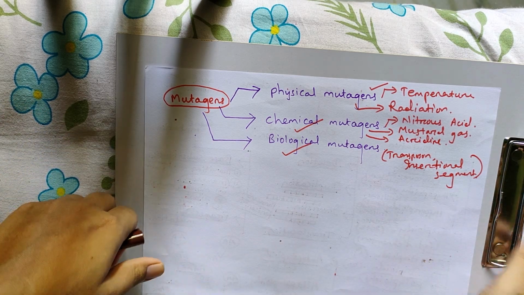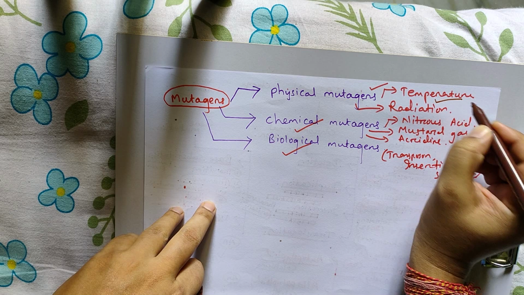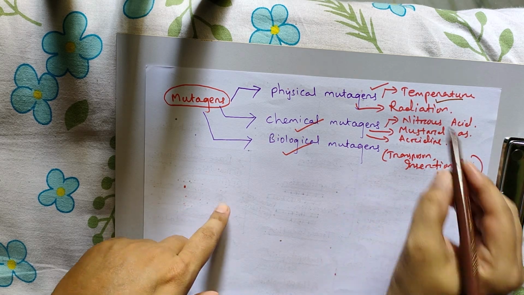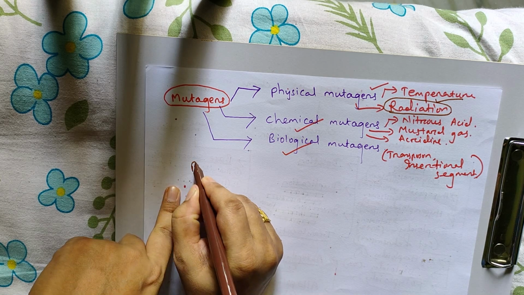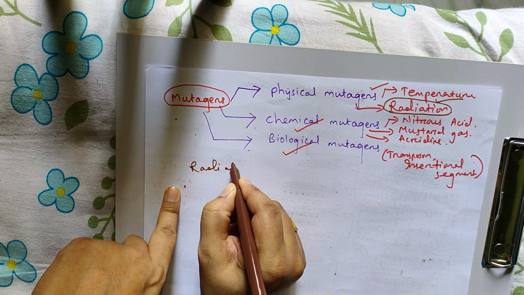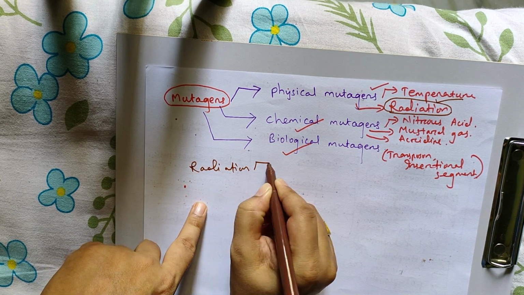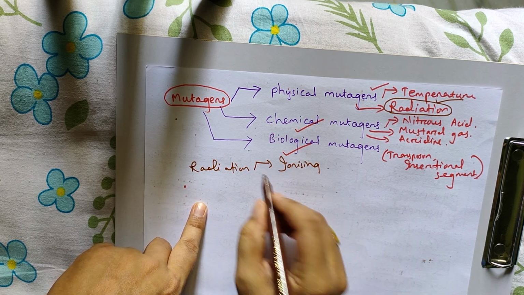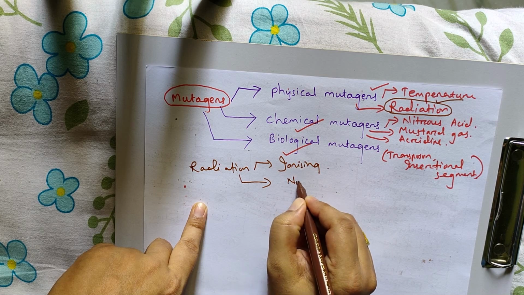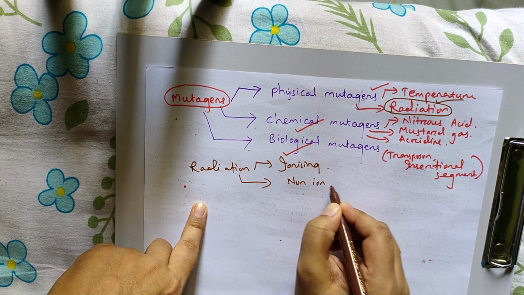Among physical mutagens, first, temperature is also responsible. Then the main factor is radiations, ionizing and non-ionizing.